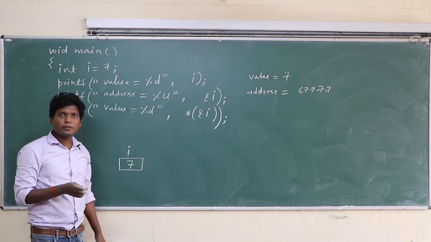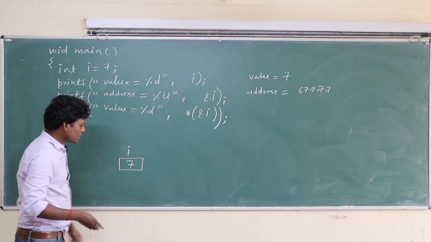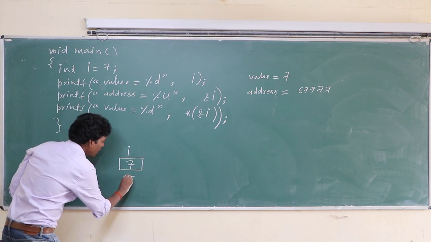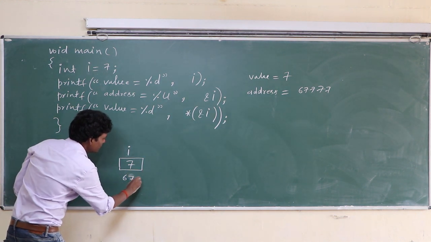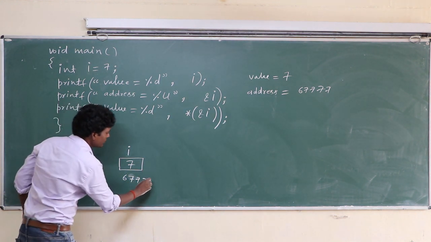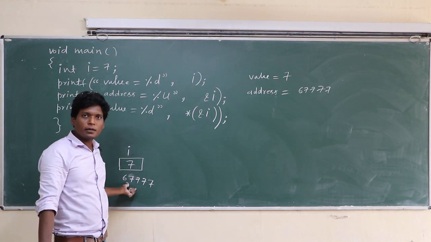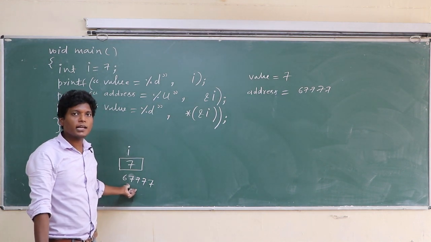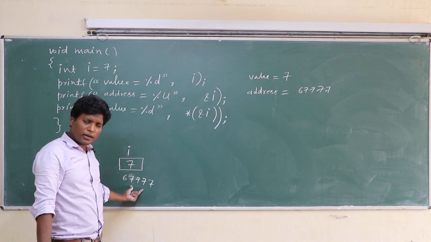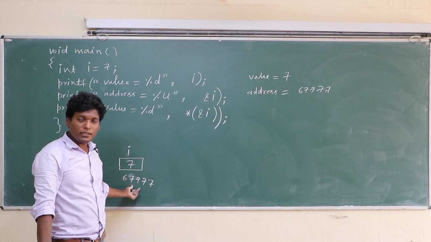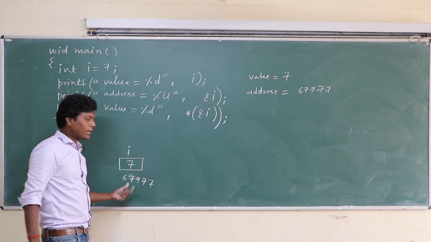Address is an unsigned number, a whole number. Class, address is a 5-digit number, an unsigned number, a whole number. This is basically the convention in the Turbo C compiler.